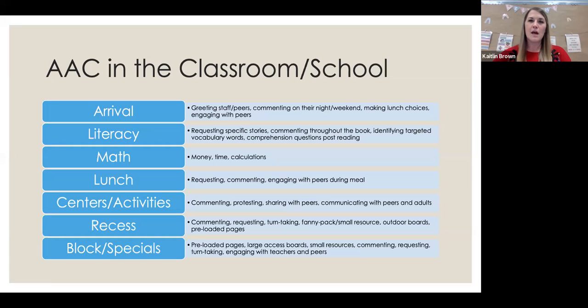Okay. And that can really help with your younger students a lot too. Again, having those large access boards, so when they walk into the classroom, they have that access no matter what. Small resources are really good too. This is really great for our younger kids because once you get them seated at a table, we don't want to move them. So you may want to take just a small little communication board that sits at their table with them. And then same kind of thing, those commenting, requesting, turn taking, and engaging.